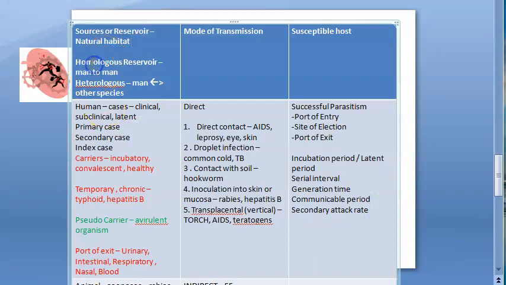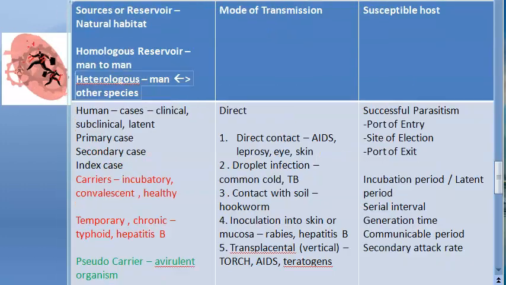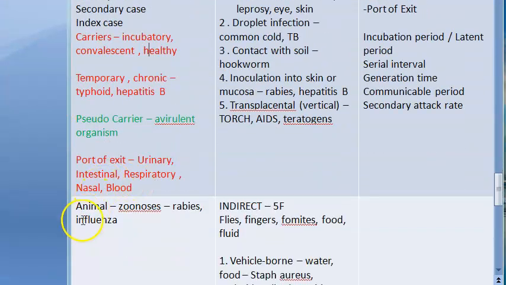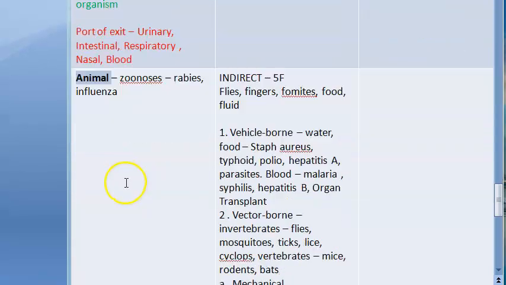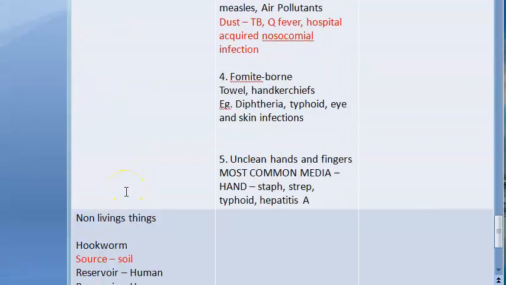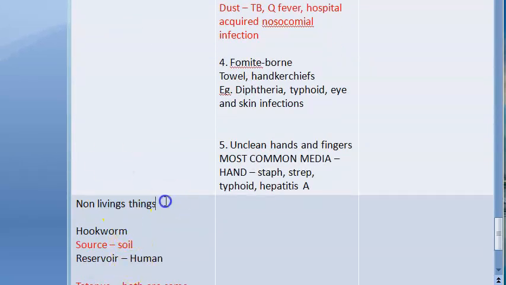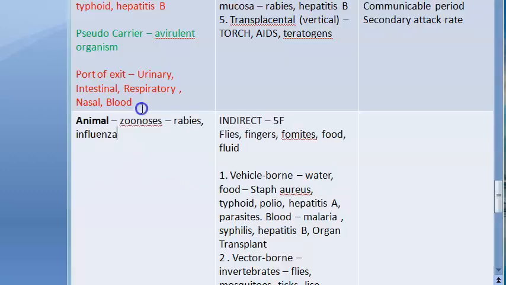Now let us look at source or reservoir. Here you have in reservoir homologous reservoir and heterologous reservoir. Homologous means it will be man to man. Heterologous means it will be man to other species. So many types of reservoirs. Basically for reservoir source there are three things that you have to know. You have human reservoir, then you have animal reservoir, and then you have non-living things. Three things you have to remember under source and reservoir, okay? Humans, animals and non-living things.